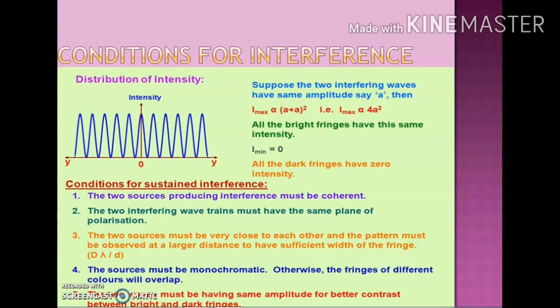All the bright fringes will have the same intensity, and due to destructive interference, we will get the dark fringes, and all the dark fringes will have the minimum intensity, which is equal to 0, and all the dark fringes will be equally dark. So this explains the distribution of intensity in case of interference.